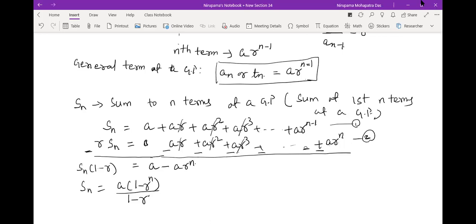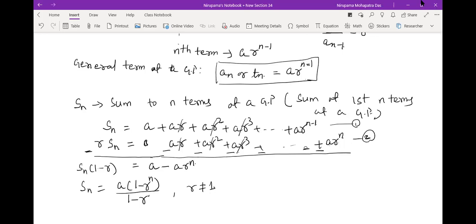Now, what should be your conclusion here? The denominator contains 1 minus r. So obviously you cannot take r equal to 1. Okay, it will not be valid. So it is r not equal to 1. Okay, that is obvious. So here Sn equal to this.